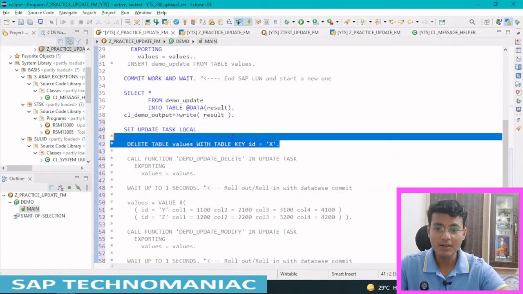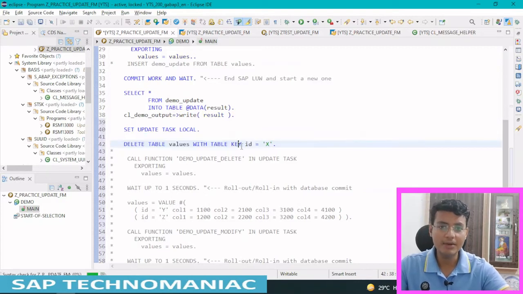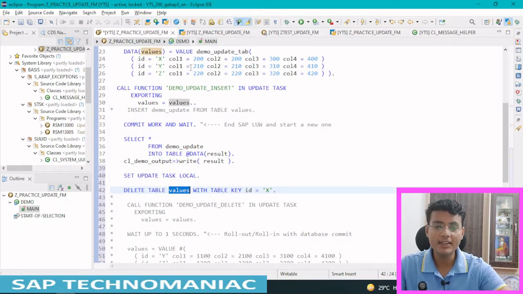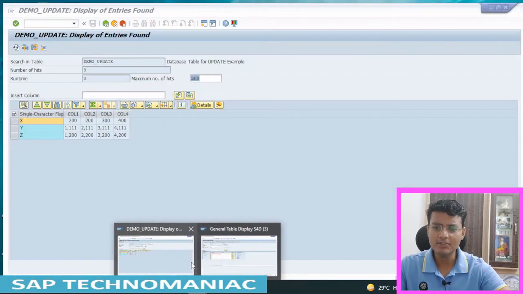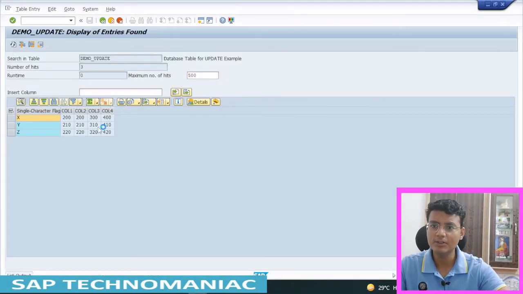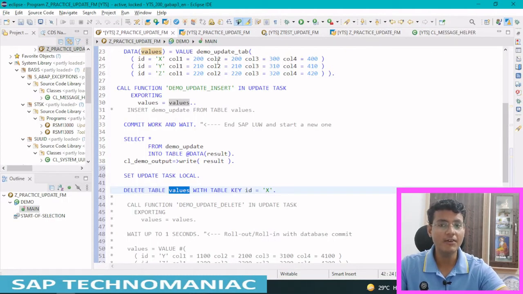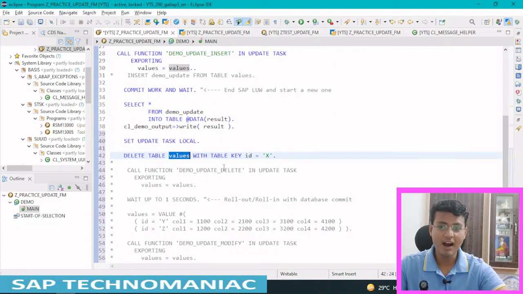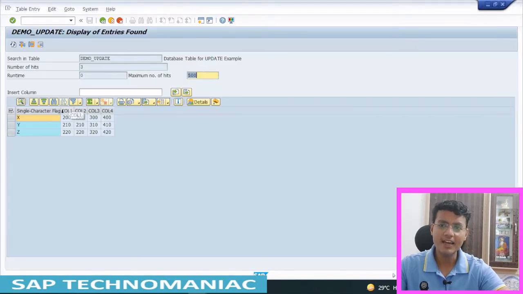Before that, what we are doing: we are deleting the internal table. This is the internal table, not the main table. We got the data in the internal table, we updated and we did commit work. After that, the database was updated with the correct data, whatever was available in this internal table. Due to the commit work, the database LUW and SAP LUW got closed, the database was updated, and we displayed the data.